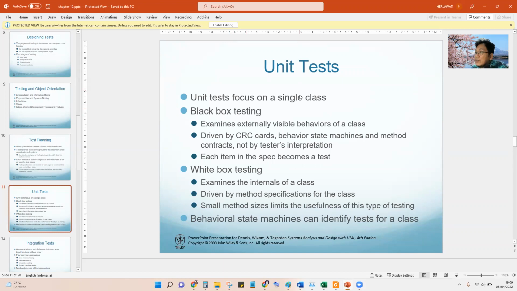So this is black box testing. For example, this is the student class. We add the new student, and then we check in the database that the new student is already inside the table.